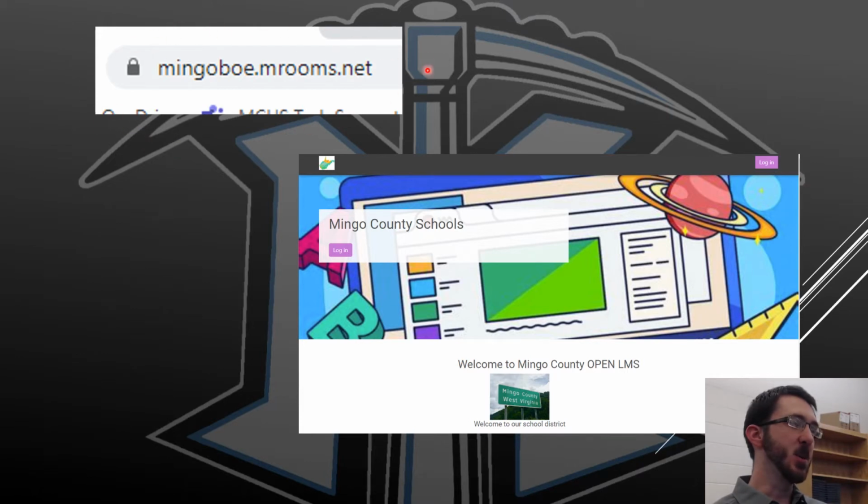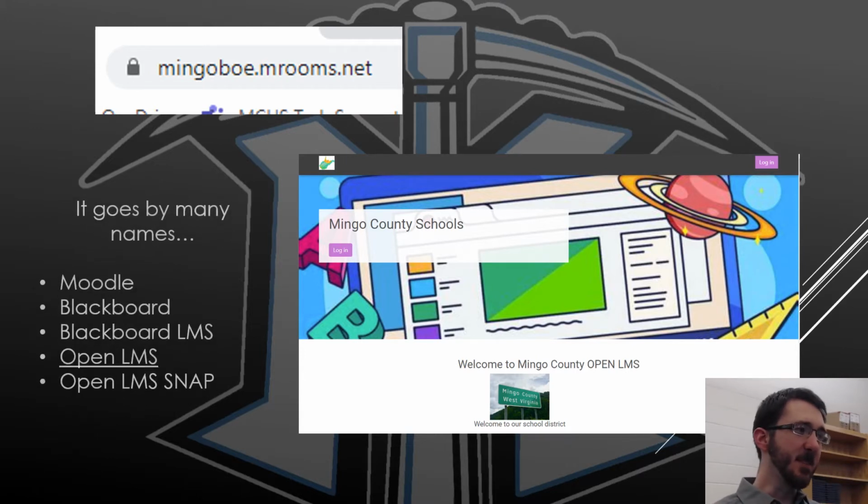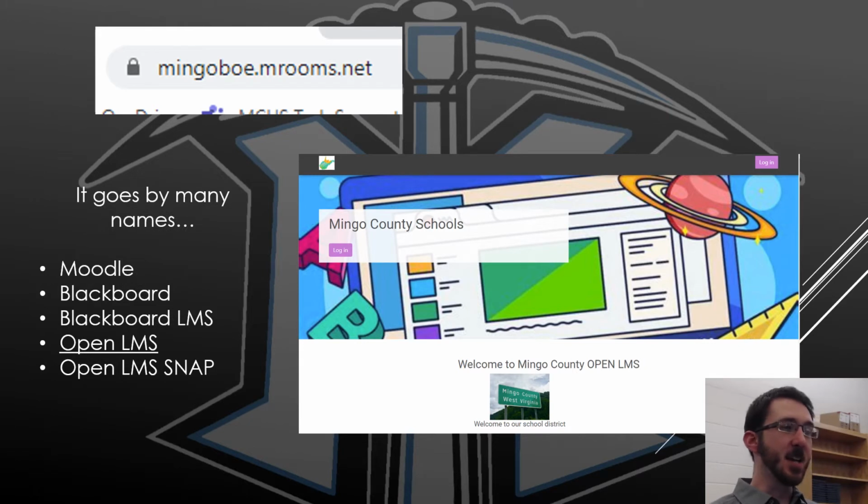It is mingoboe.mrooms.net. You should also have a shortcut on your desktop of your student computer that will allow you to get right there, or you can also log in through Clever. If you hear it mentioned, it goes by many names. Some people call it Moodle, Blackboard, Blackboard LMS, Open LMS, or Open LMS Snap, which I think is the proper name for it. The underlined word here, Open LMS, is the official name for it,